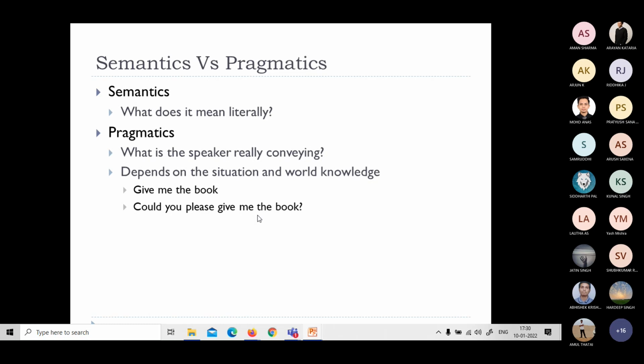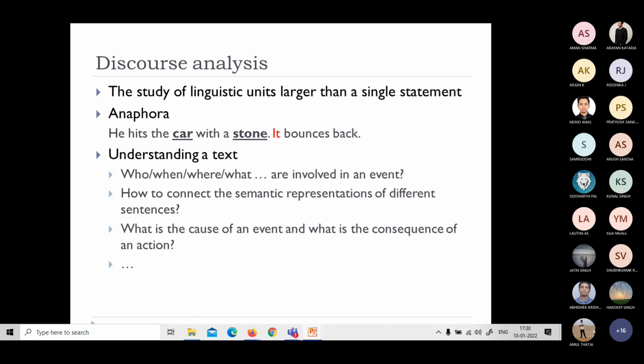The second way is we are requesting them to give the book. It is two different understandings of the same sentence, same meaningful sentence. This is what pragmatics is. And finally, discourse analysis. Discourse analysis is studying the units larger than a single statement. For example, anaphora, right? So relating something in this sentence with the previous sentences.